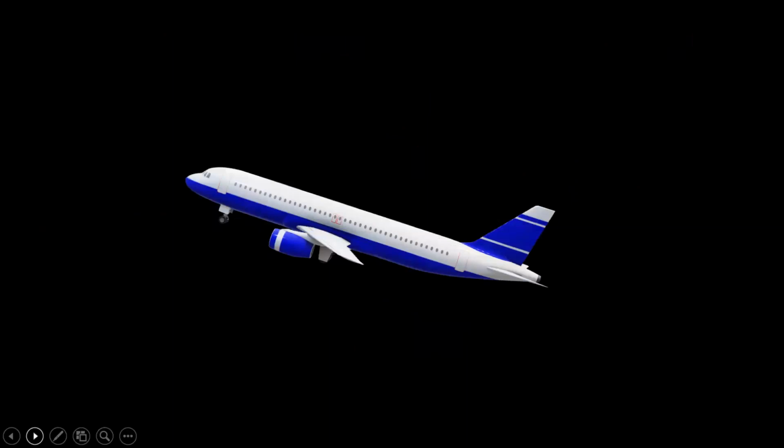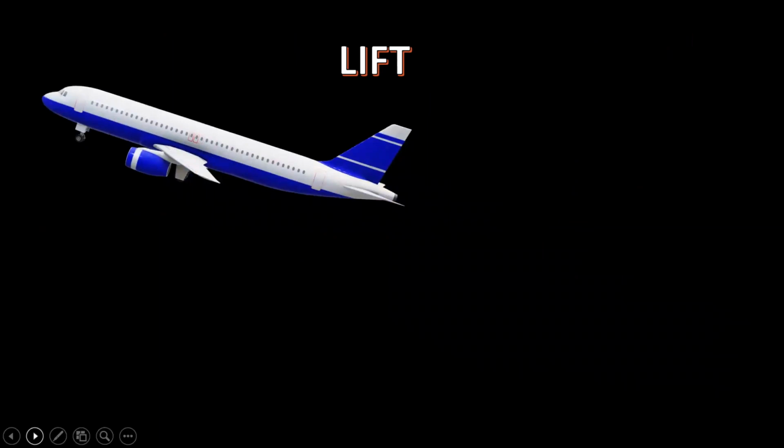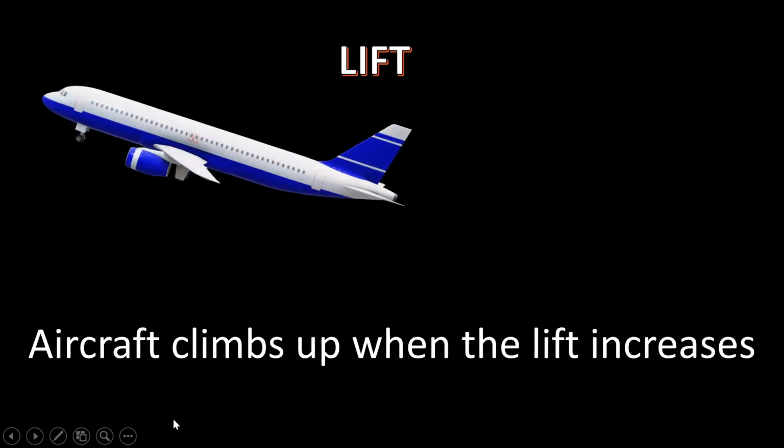So first here I'm going to show you about lift of an aircraft. So this is how an aircraft lifts. You'll be seeing in the video now. Yes. So what does that mean? That means aircraft climbs up when the lift increases.